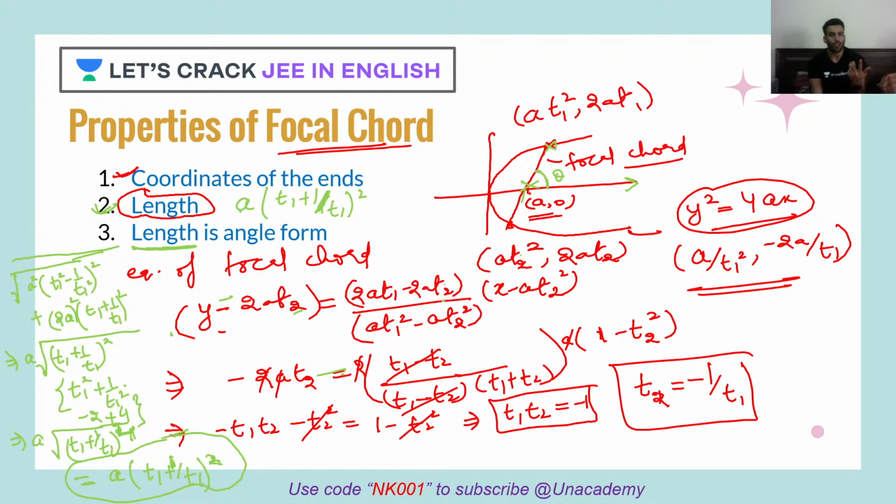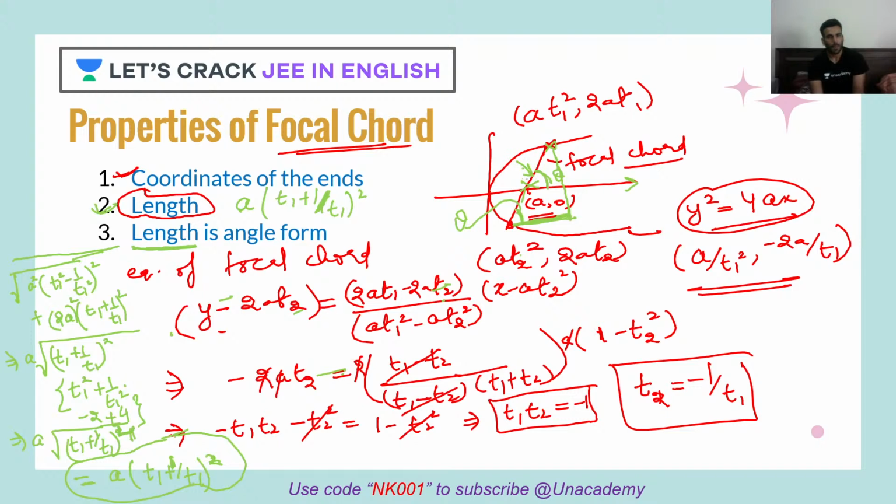You can just use geometry the way I have used it earlier also. See, you can draw a perpendicular from here and from here also. So you know this angle is theta, and this line is parallel to the x-axis. So this will also become theta. So you have already calculated this.